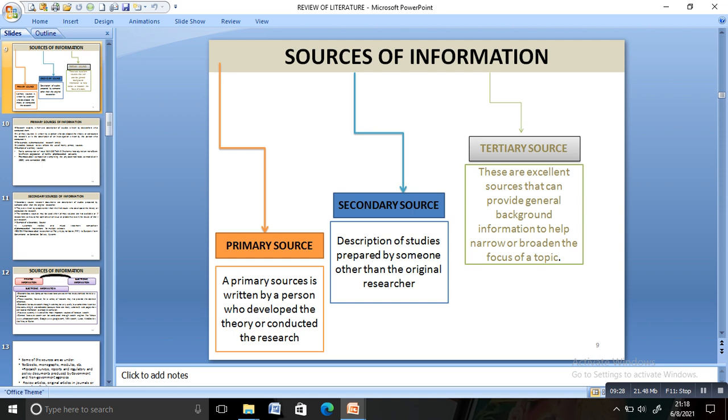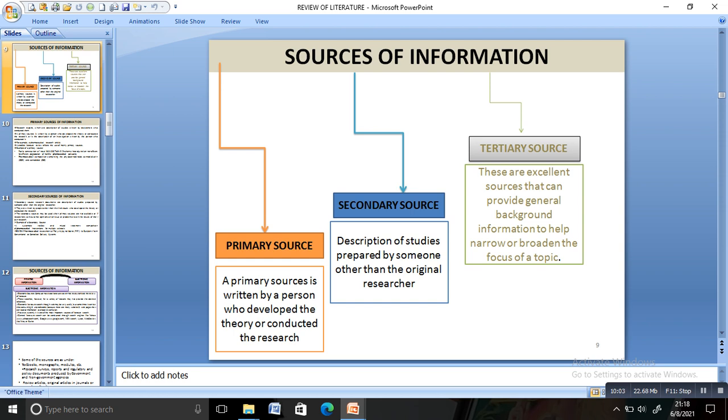A primary source is written by a person who developed the theory or conducted the research. What is a secondary source? A secondary source is where the original researchers have already written something, and it is then described by someone else. That is a description of studies prepared by someone other than the original researchers. The original researcher is not writing; some other person is describing the study. That is called a secondary source.